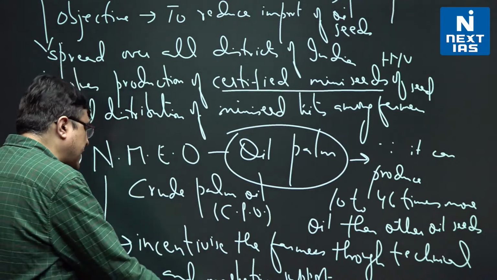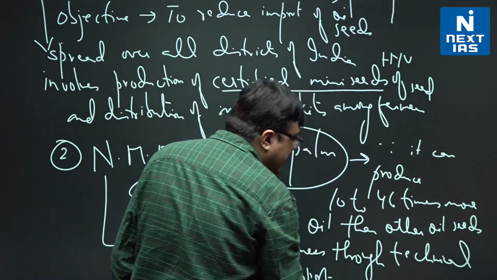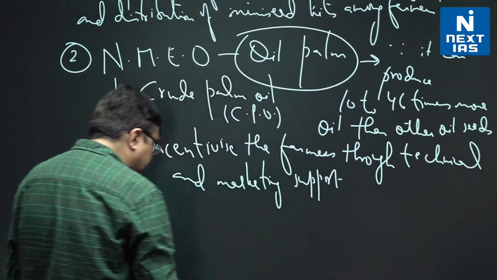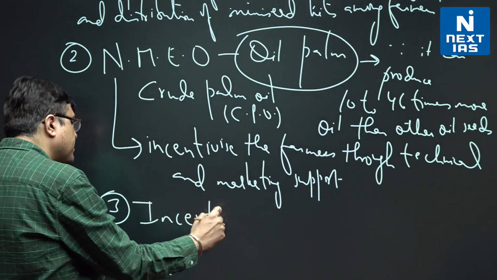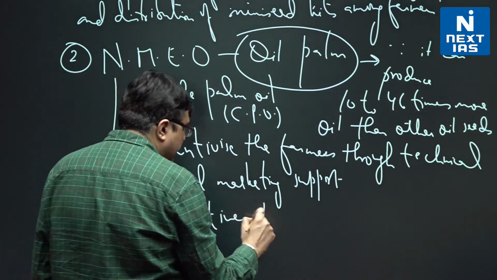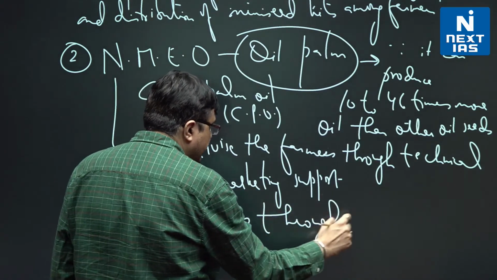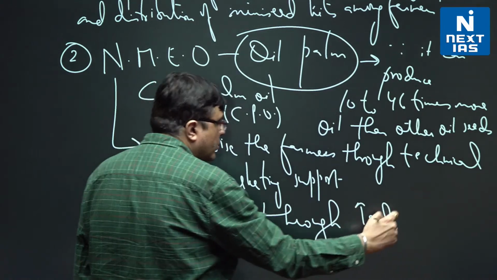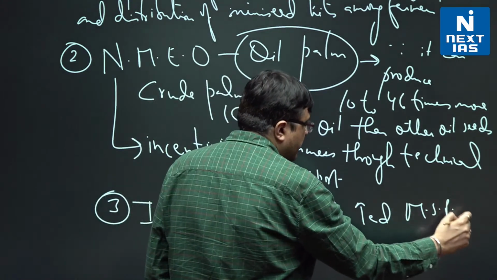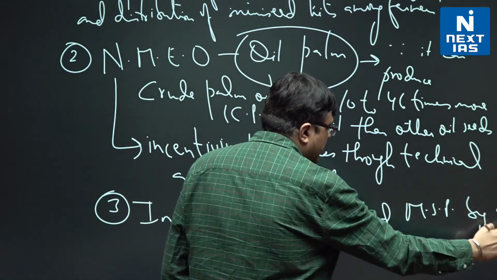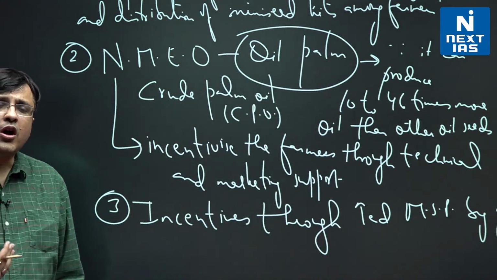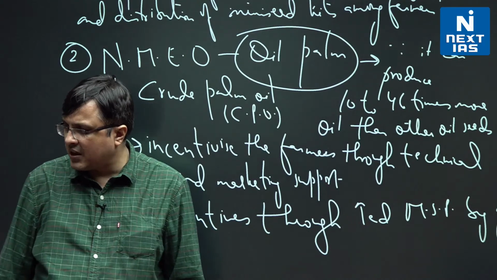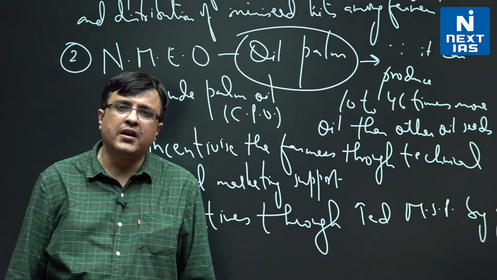And another step that the Economic Survey says has been taken to promote oilseed production in India is incentives through increased minimum support price, and we will go into this in a little while. The government has tried incentivizing more oilseed production by increasing the minimum support price in oilseeds.